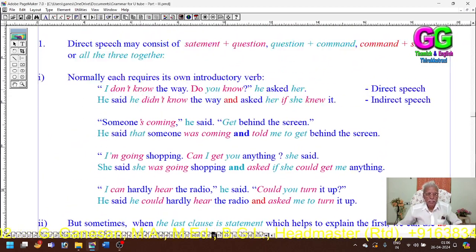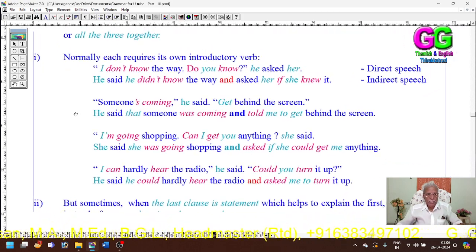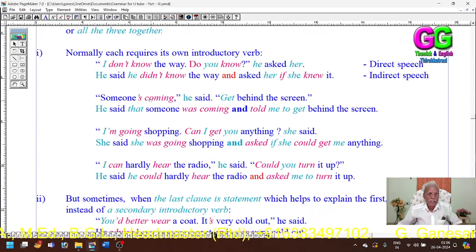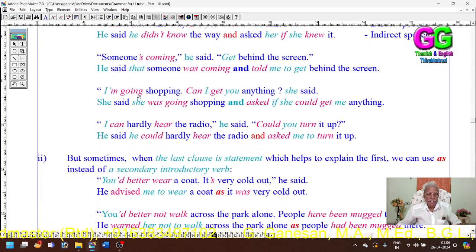Then you see, the first sentence has a statement and a question. In the second sentence, a statement and an imperative command. In the third, "I am going shopping" is a statement, and "Can I get you anything?" is a question. One statement, one question, she said.